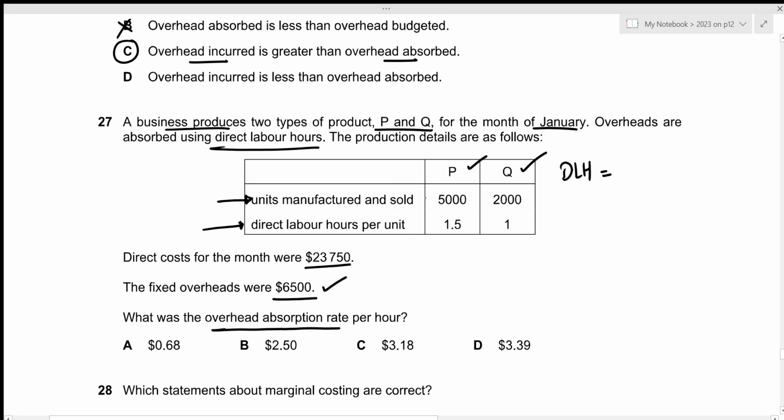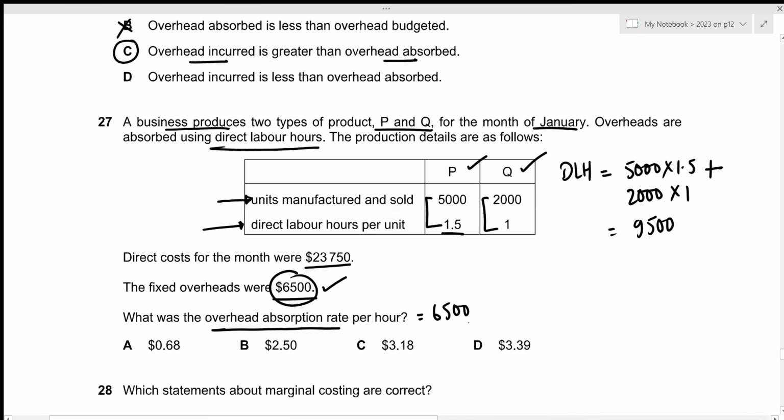So for product P, that would be the total number of units multiplied by the direct labor hours required per unit. Because one unit would require 1.5 hours, it means that 5,000 units would require 5,000 times 1.5 hours. We need to repeat the same process for Q as well, so 2,000 times 1. This results in 9,500 hours. Now the overhead absorption rate per hour will be our overhead, 6,500, divided by our direct labor hours of 9,500. This results in a value of 0.68. That's the answer we're looking for, which is given in option A.